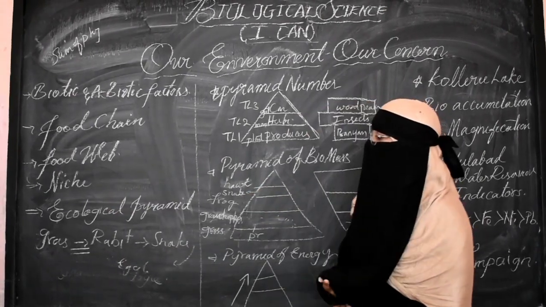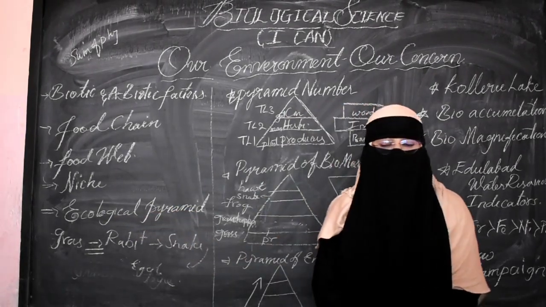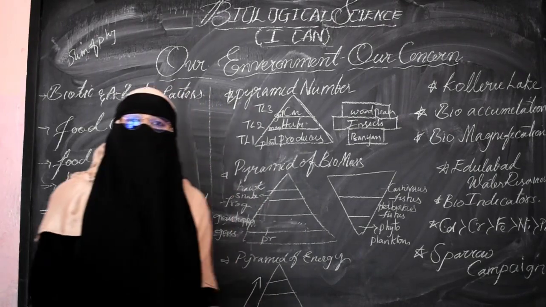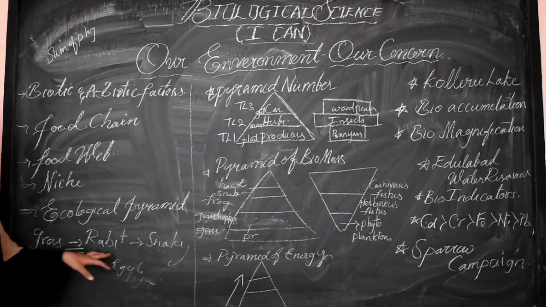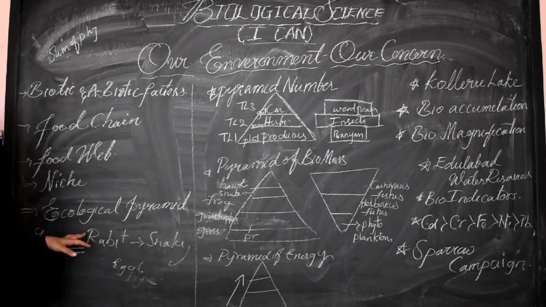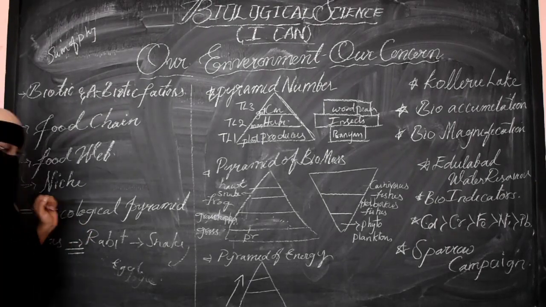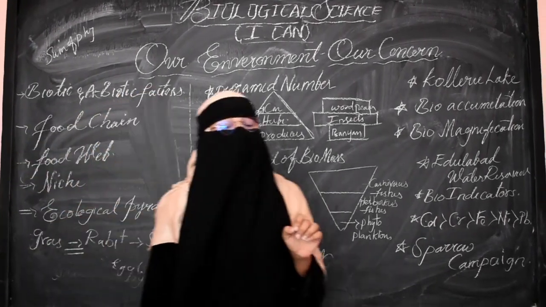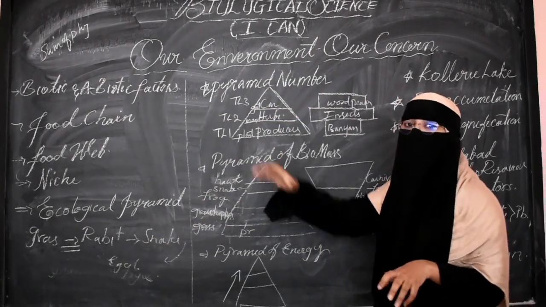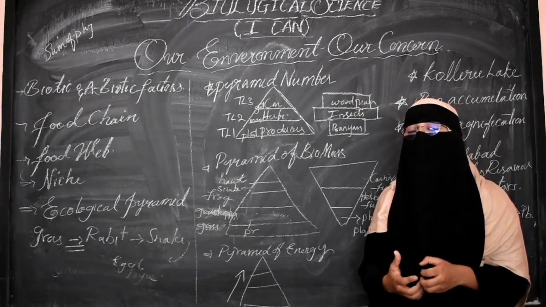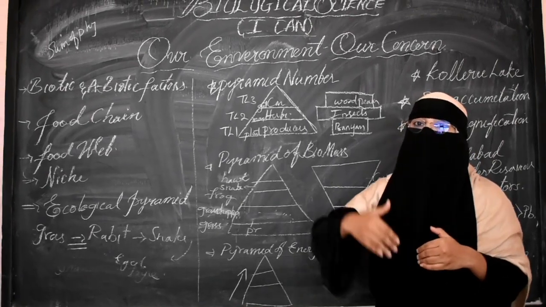Okay, now the next most important thing: ecological pyramids. Another way of representing the food web or the food chain, a graphical representation of the food chain, is the ecological pyramid. It was introduced by Charles Elton. Charles Elton gave the pyramid shape to explain what happens to the organisms from one trophic level to another when we move from the producers to the carnivores.